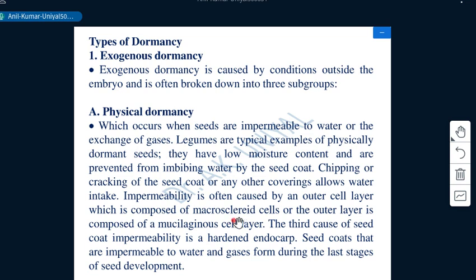Impermeability is often caused by the outer cell layer, which is composed of macrosclerids. Those could make it harder. The third cause of dormancy is the seed coat. The coat's impermeability is due to the hardness of the endocarp and seed coat, which are impermeable to water and gases from during the last stage of seed development.